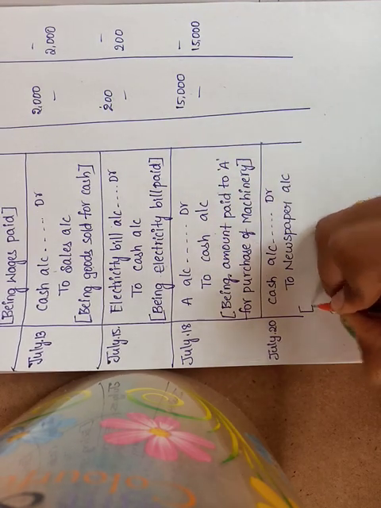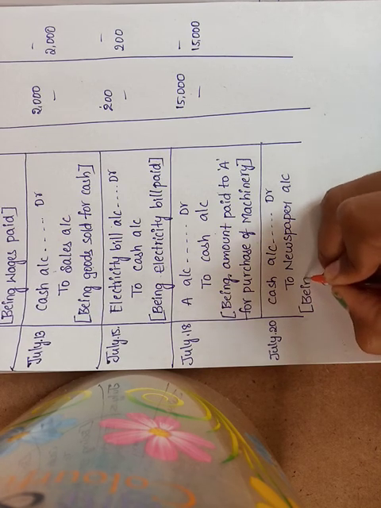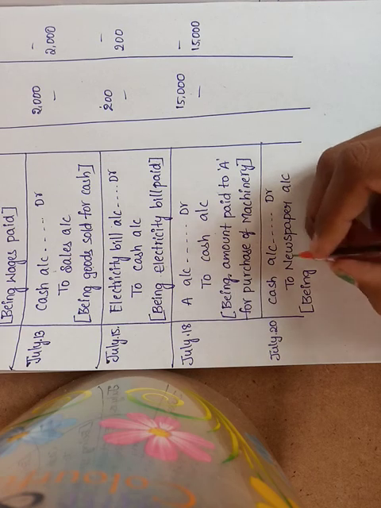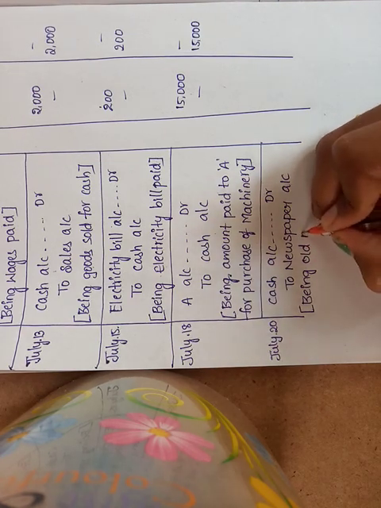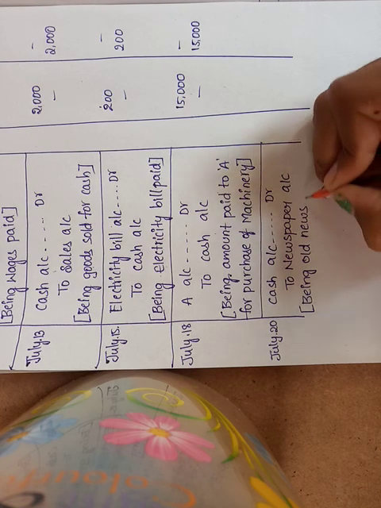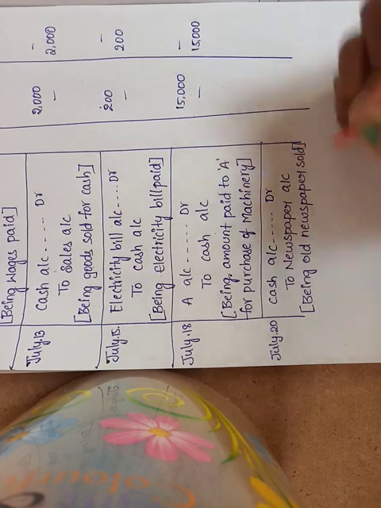For that, what is the narration? Being old newspapers sold.